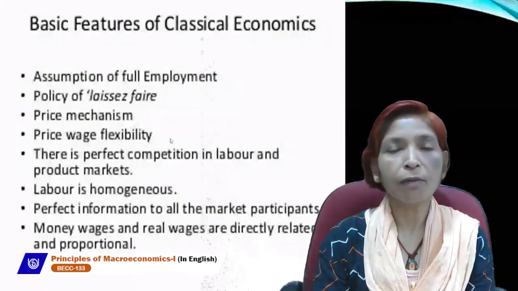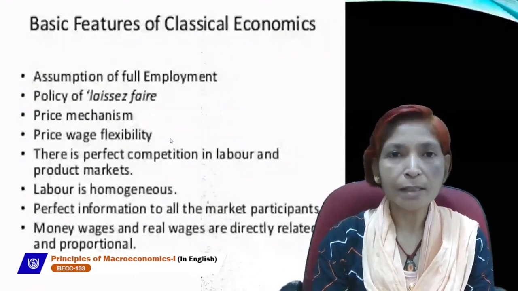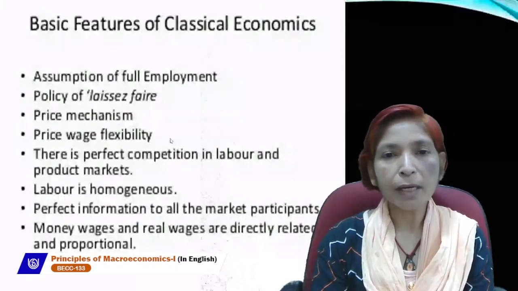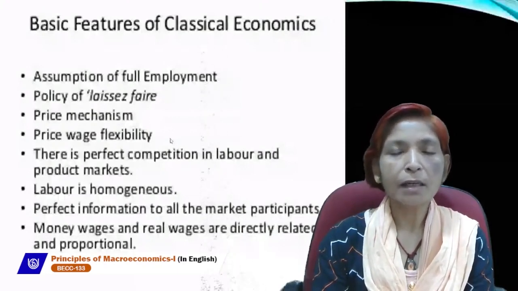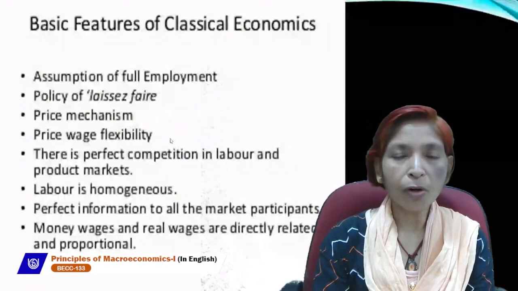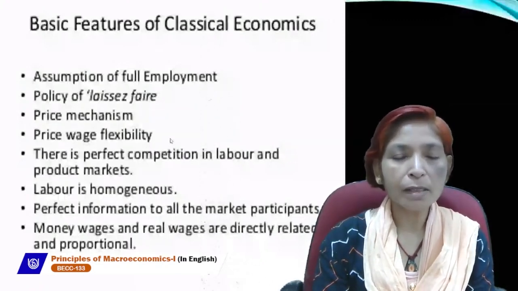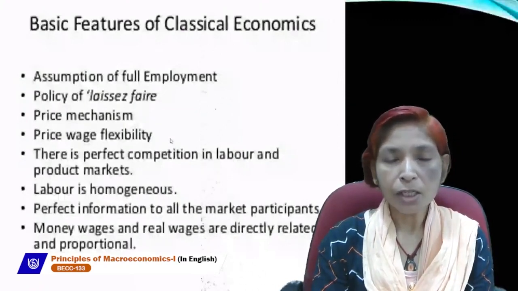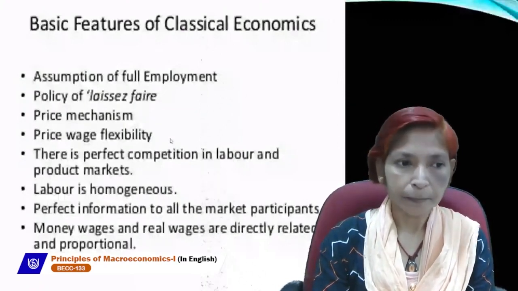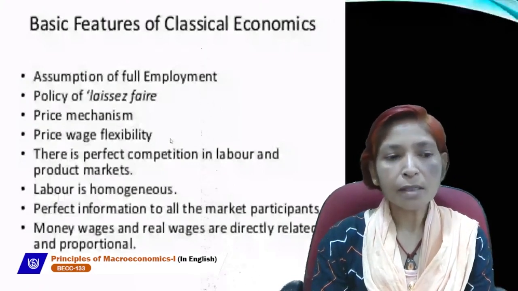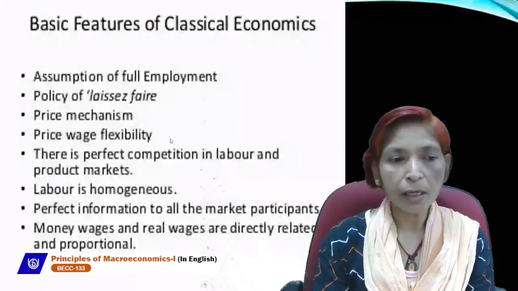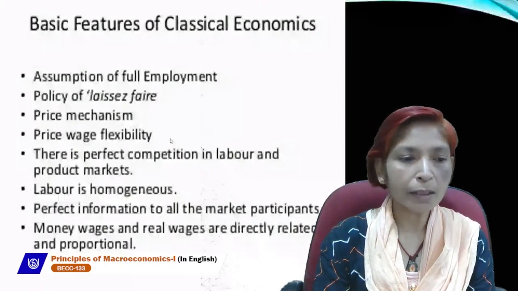The next feature is price and wage flexibility. Classical economists assume that the wage rate is fully flexible. If we want to achieve the full employment level, we can increase or decrease the wage rate and the economy can achieve full employment. Next, there is perfect competition in the labor market and product market.